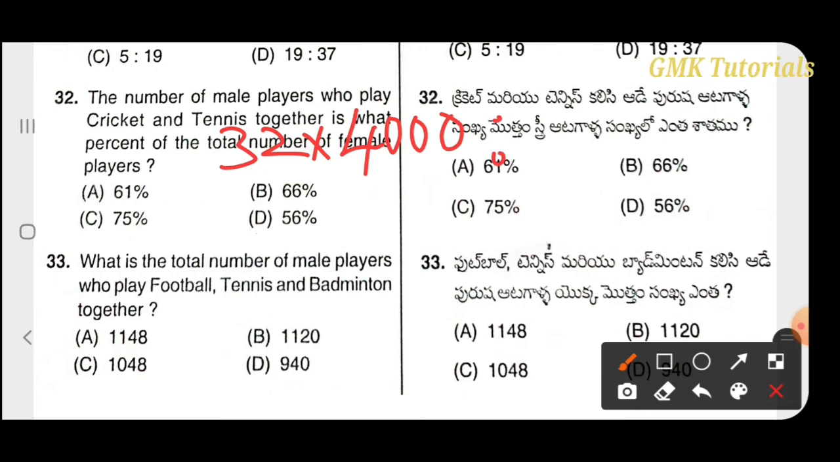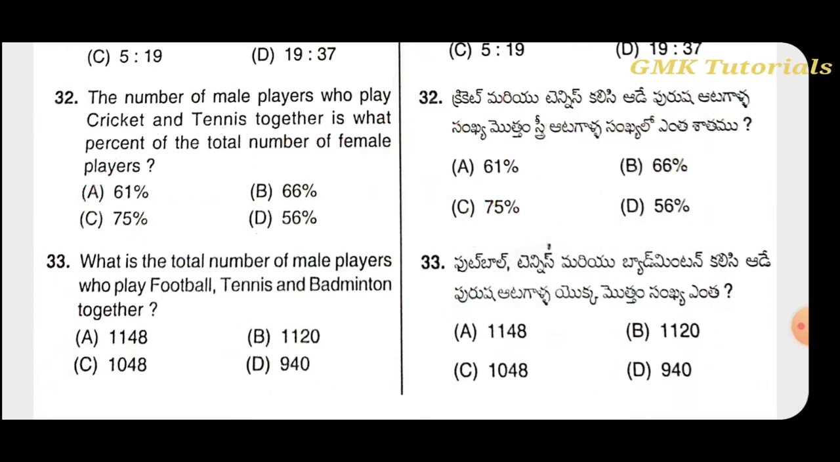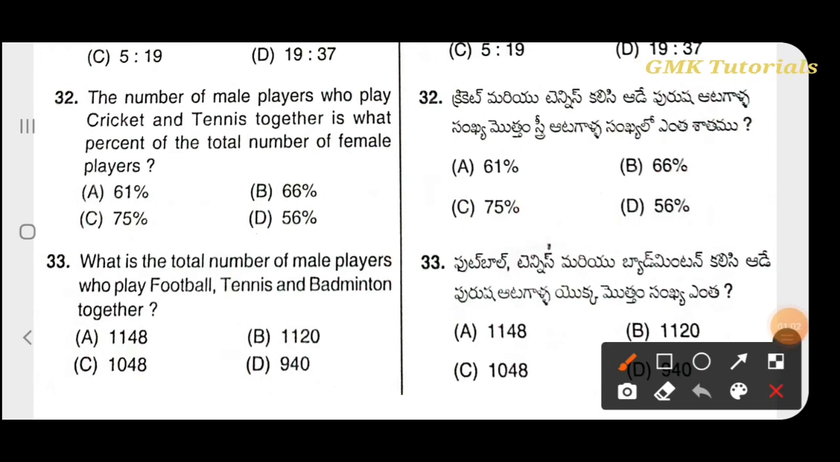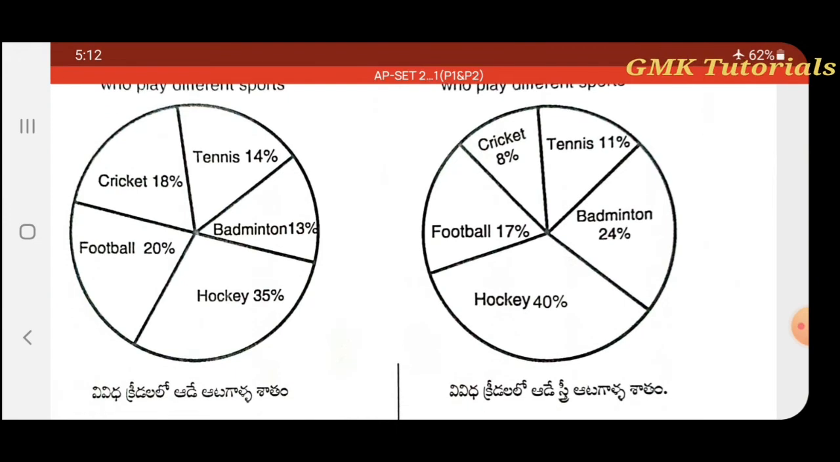Then we have to calculate the percentage here: 90% of 1600. After calculating this, we will get 61%. What is the total number of male players who play football, tennis, badminton together? So here we have to calculate the total number of male players. We will first calculate the tennis, badminton, football players in male.